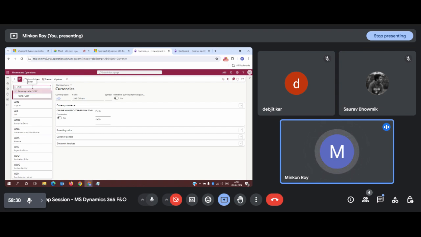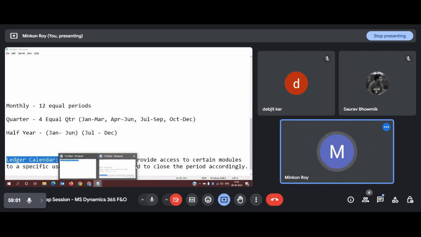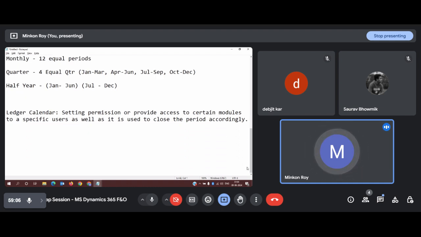Now say for example, I want my organization to work with the USD, so we will select the USD, and we can use some kind of small configuration, like the symbol, the dollar sign. We can use this dollar sign. And for the conversion tool, we need to click on Edit first, and enable this conversion. And there will be two parameters, prefix and suffix. Prefix and suffix is nothing but the way we write our currencies.